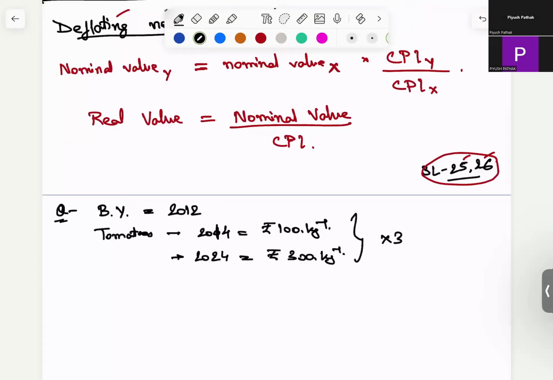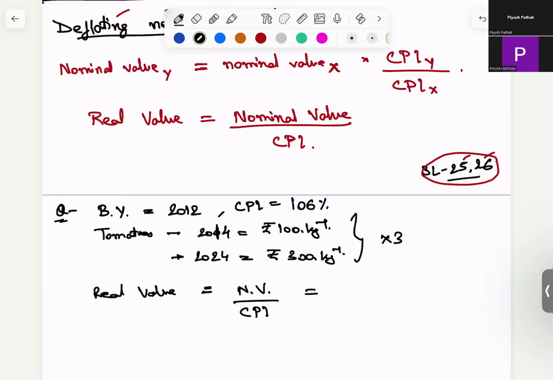So what I can do is find the real value as nominal value upon CPI. I have to take CPI also now. So let us say CPI is 106%, or 1.06.